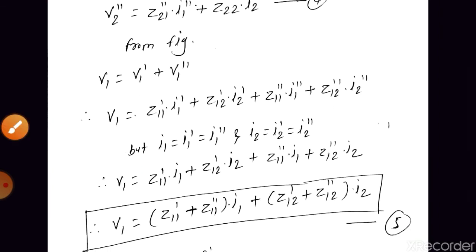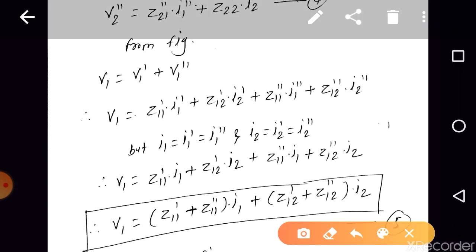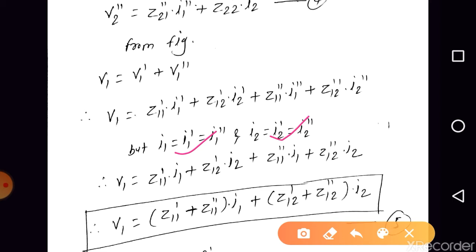But I1, I1 dash and I1 double dash are all equal, and I2 is equal to I2 dash is equal to I2 double dash. So we can write V1 is equal to Z11 dash into I1 plus Z12 dash into I2, plus Z11 double dash into I1 plus Z12 double dash into I2.